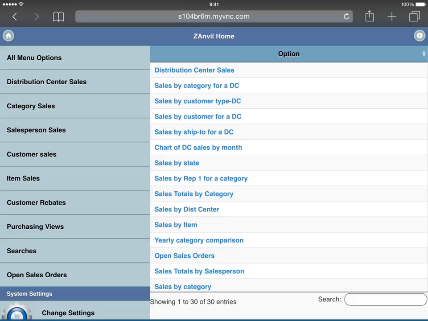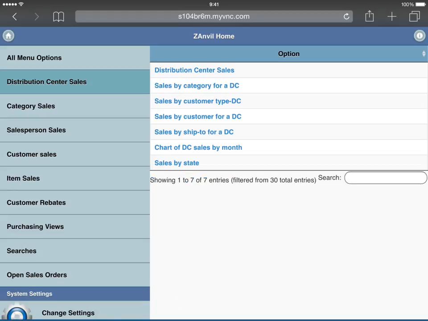This menu also features dynamic content from the IBM i. The left side acts as a menu selector, so I'll show distribution center sales, and the right side shows links direct to those options.